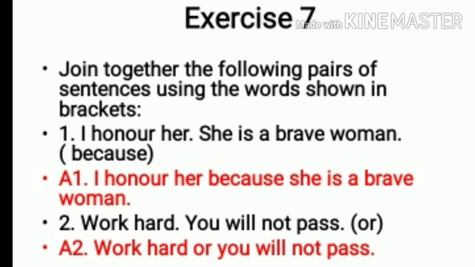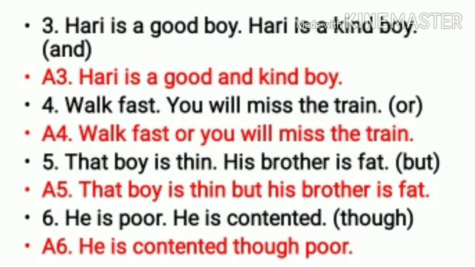Second: work hard. You will not pass. And the conjunction given to us is or. So your answer will be, work hard or you will not pass. The third one: Hari is a good boy, Hari is a kind boy, and the conjunction is and. So your answer will be Hari is a good and kind boy. Fourth: walk fast, you will miss the train. In the bracket, or is given. So your answer will be walk fast or you will miss the train.